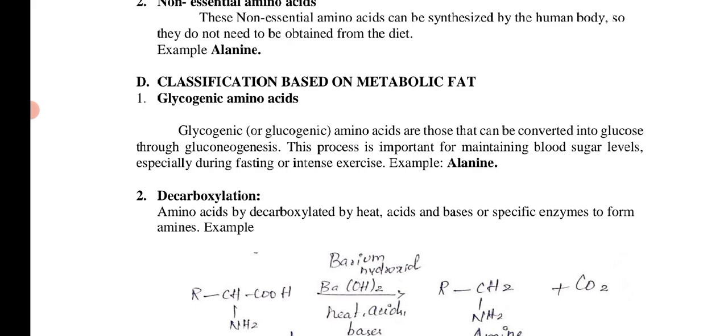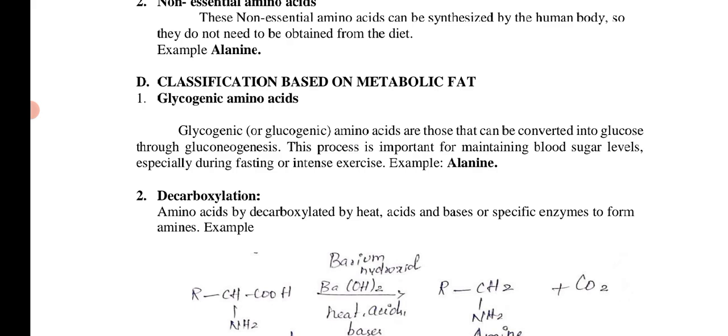The next one is decarboxylation. The term de means removal. Deamination means removal of the amino group, whereas decarboxylation is the removal of the carboxyl group. You know that formula: COOH is the carboxyl group. Decarboxylation of an amino acid means a carboxyl group is removed from that particular amino acid. This type also comes under the metabolic fate.